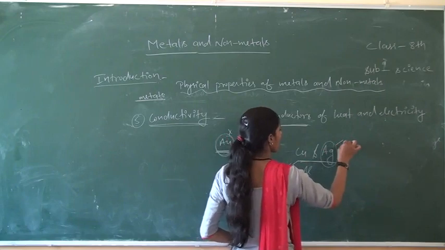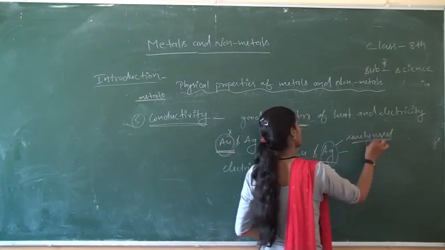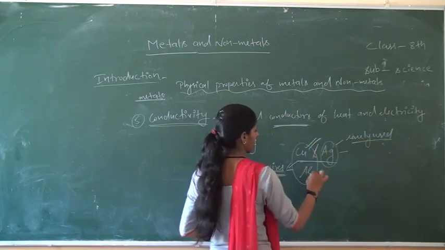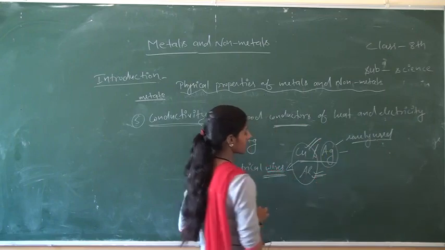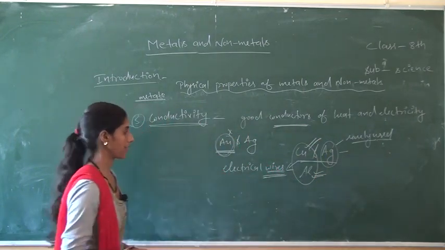Silver is also rarely used due to being expensive. We generally use copper and aluminium wires in our electric poles, etc.